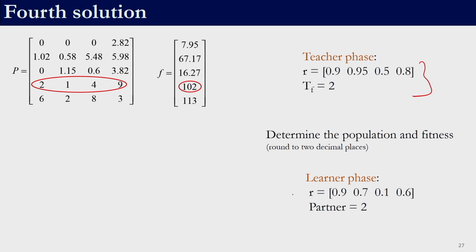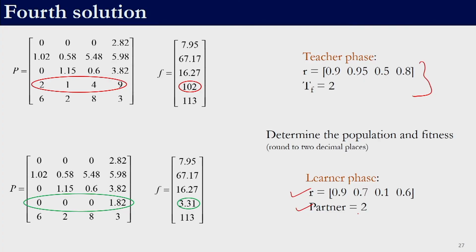perform learner phase with this random number and this partner to see if you are able to get this one. Unlike the teacher phase wherein we had just one equation, here we have 2 equations in the learner phase. So, only one of the equations has to be selected. So, the equation that we will select depends upon the fitness function of the solution that is undergoing the learner phase and the partner, right. So, in this case the partner is 2. So, it has to be compared with that fitness function value and the appropriate equation has to be selected, and if you complete the calculation, see what is the solution that you are getting.